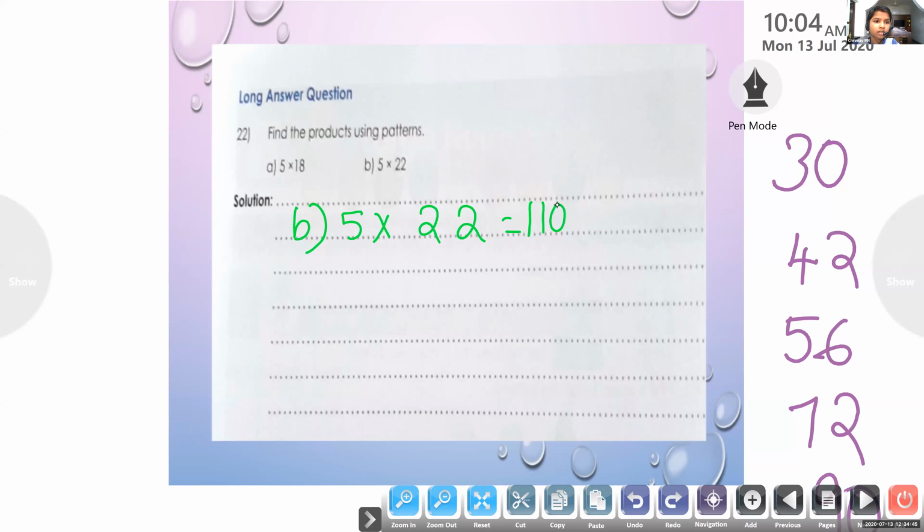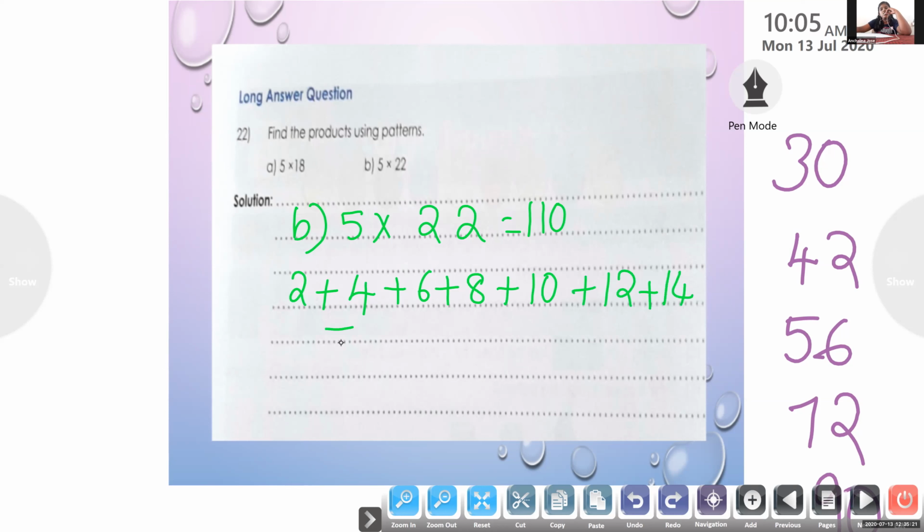First 10 even numbers. Okay, very good. Okay, children, so can we write the pattern? Yes, ma'am. Okay, so we are going to write adding 2 plus 4 plus 6. You have to add how many? Anusri, how many even numbers? 10. Okay. So 2 plus 4 plus 6 plus 8 plus 10. Now 1, 2, 3, 4, 5 only. You have to add 12 plus 14. Which is the last number you have to write? 20. Okay, 20.